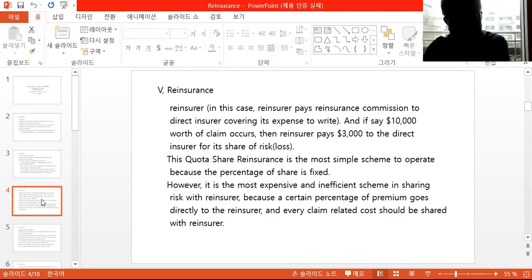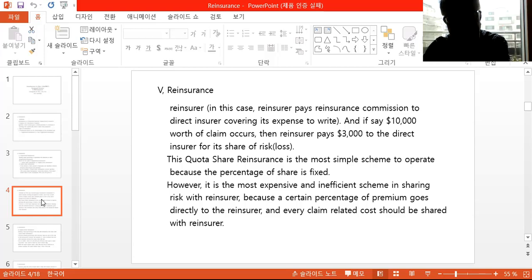However, it is the most expensive and inefficient scheme for sharing risk with the reinsurer, because a certain percentage of the premium goes directly to the reinsurer, and every claim-related cost should be shared with the reinsurer.